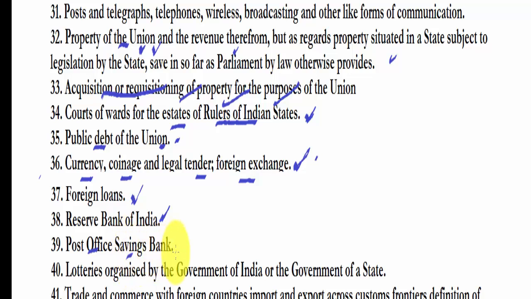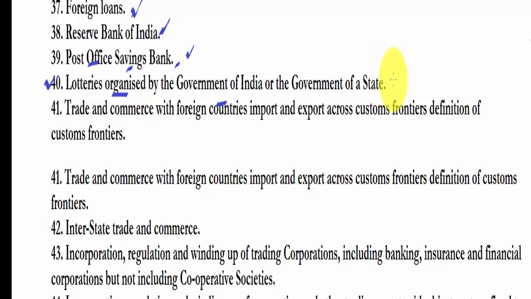Post office, savings bank. There are post offices in all the states, in all the districts, but if each state forms its own law, it will be chaos. Therefore any law or rules related to post office, savings banks are made by the Parliament and come under the union list. Lottery is organized by the government of India or the government of a state. It comes under the union list. This is an important thing to remember looking at the current scenario that lotteries are being organized. Lotteries involve public money. Even if it is organized by the government of a state, laws are made by the Parliament of India.